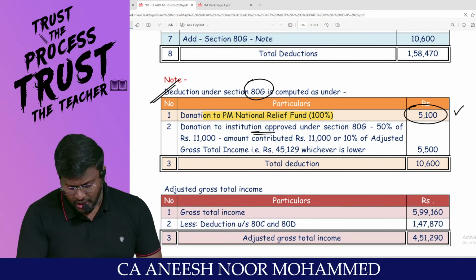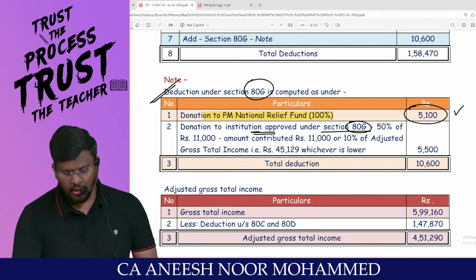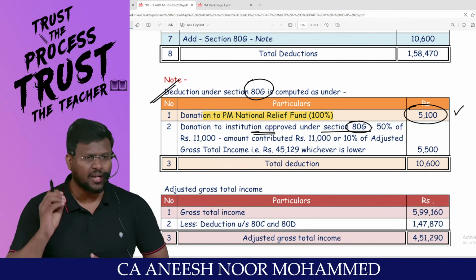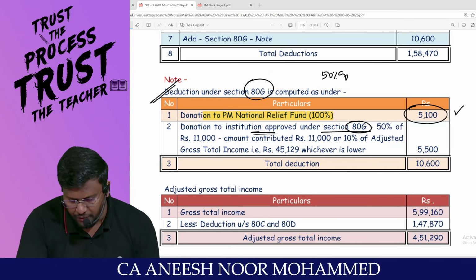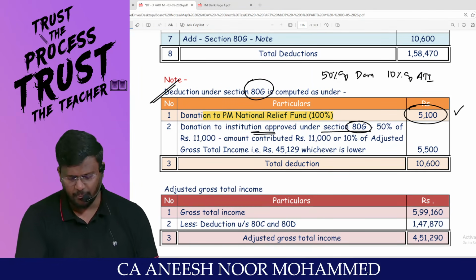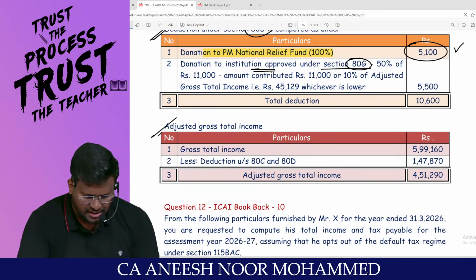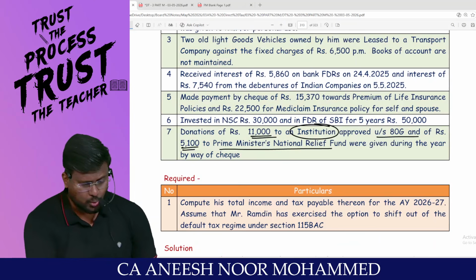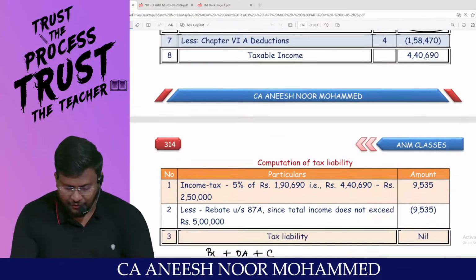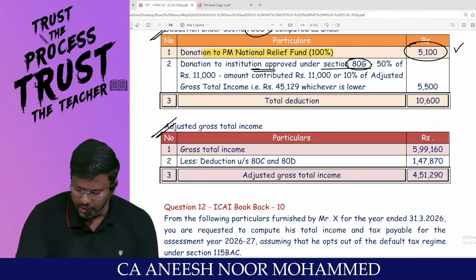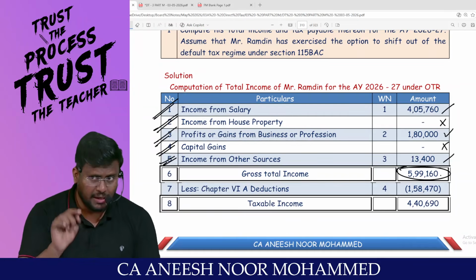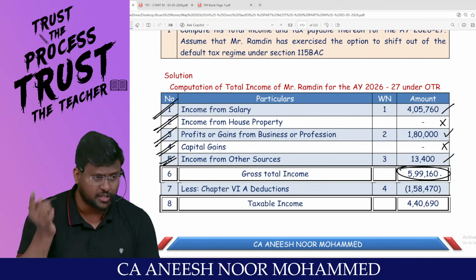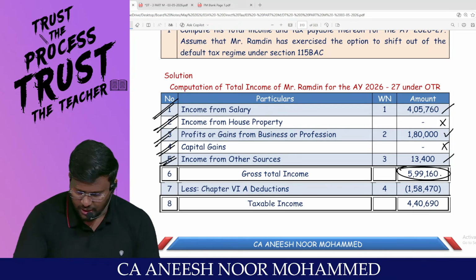But for the donation to the institution approved under 80G, you are not entitled to the 100% deduction because this is some approved institute. You are entitled to claim 50% of the donation or 10% of the adjusted total income, whichever is lower. So we are supposed to calculate the adjusted total income. To calculate it, I should take the gross total income, 5,99,160. From the gross total income, any long-term capital gain taxable at special rate should be removed. But in this question, there is no capital gain at all.